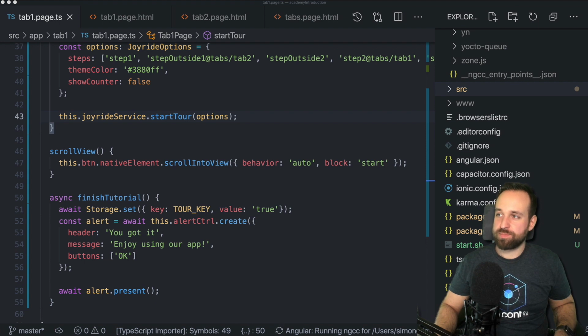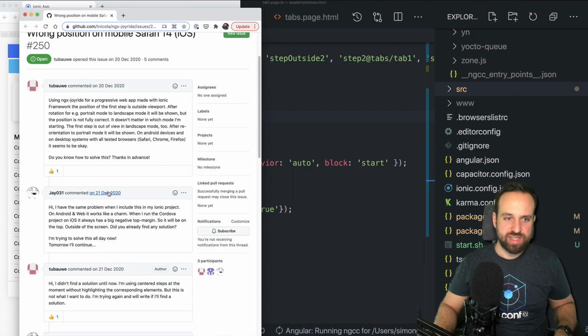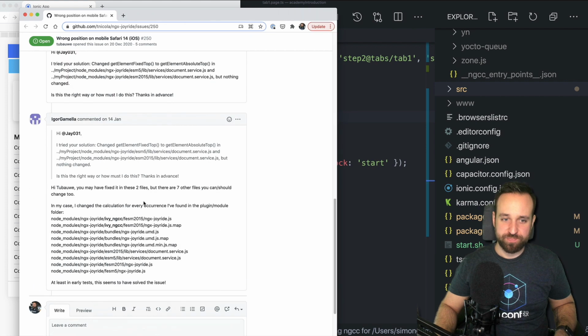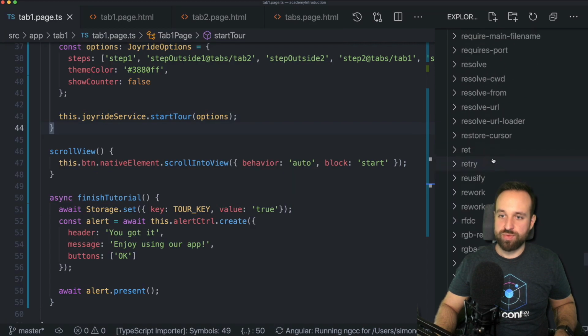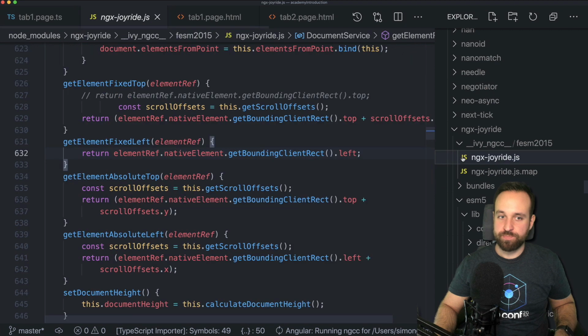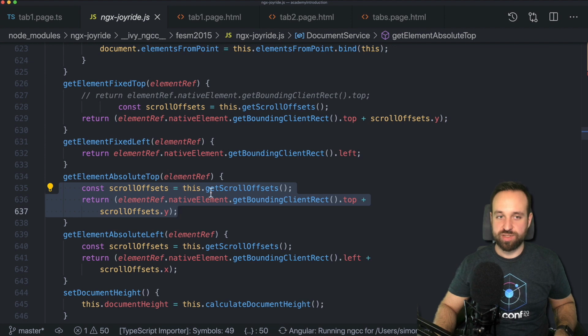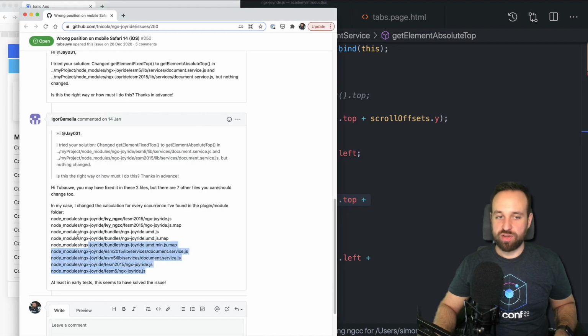I found the problem somewhere inside the community as well. And what they recommended was changing a function. So in fact, they changed it in all the output files of the ngx-joyride bundle, and I did the same. So you basically need to change, maybe we can go into one of those functions quickly to show you what's going on. So you need to change within the get element fixed top. You basically need to change this to get element absolute top. You can either copy this code over there or just call the function, whatever you prefer, and then do it in all of these files.